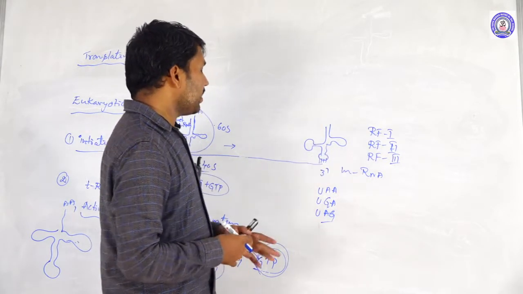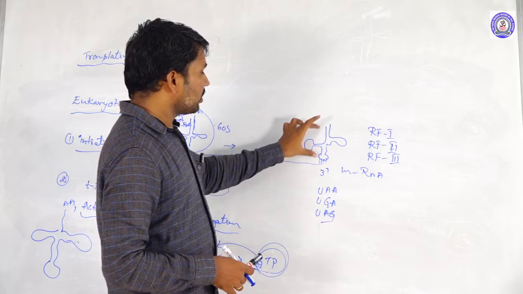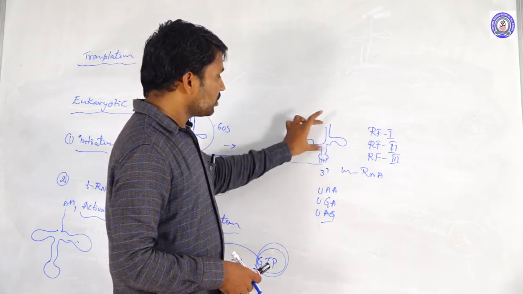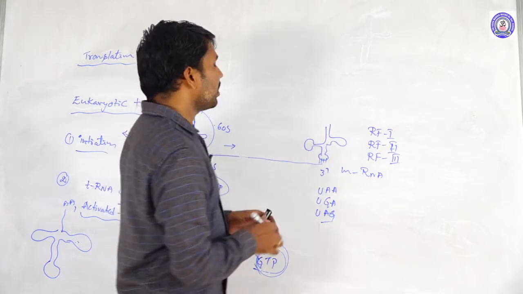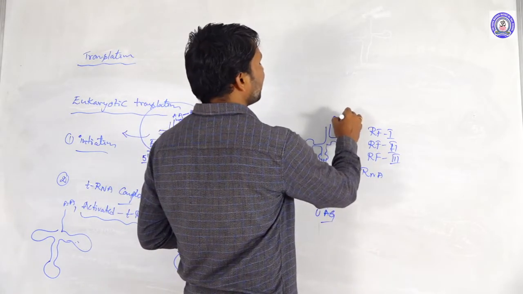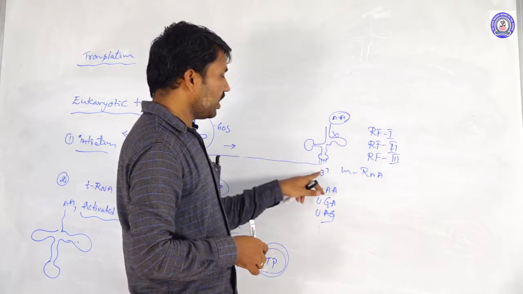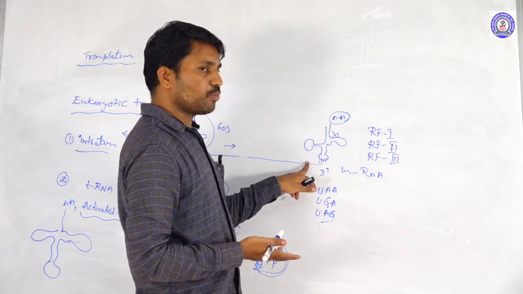So what is happening? Whenever it reaches the termination codon, the specific tRNA is not coming and attaching to the termination codon. The specific tRNA is not possible here.